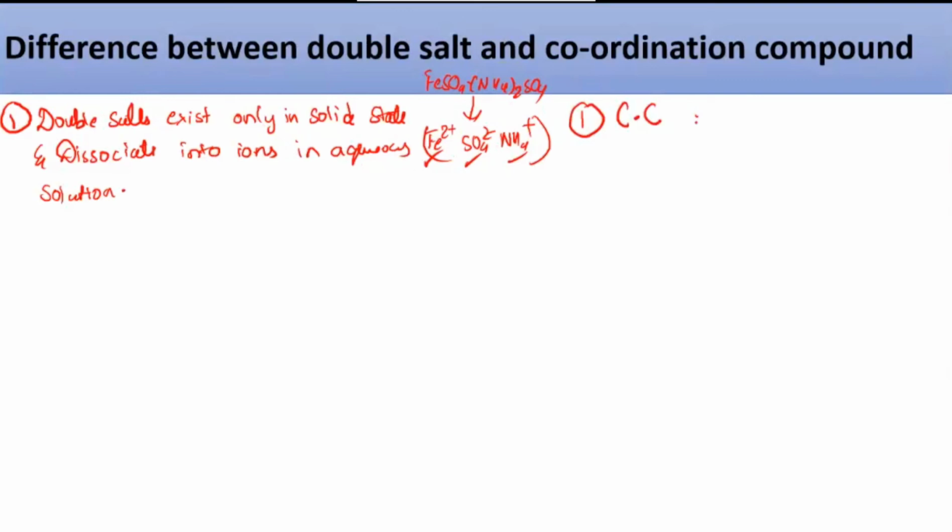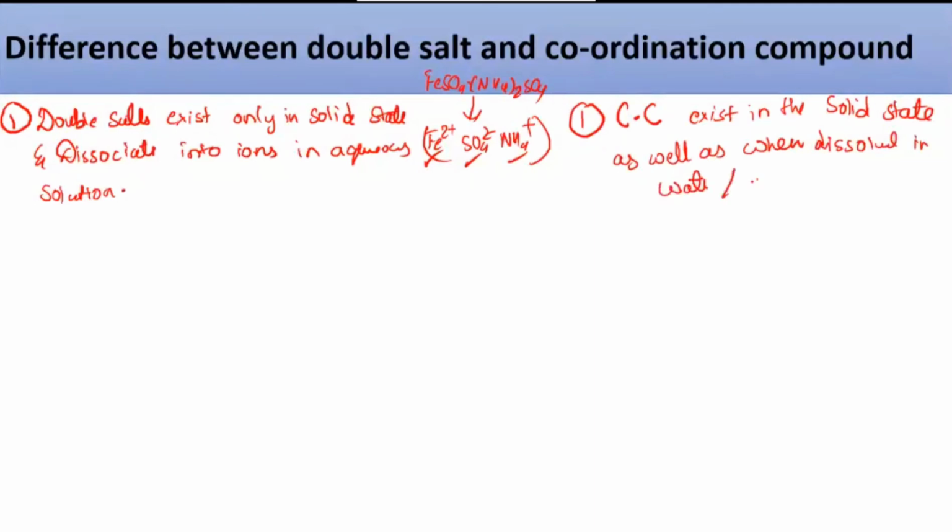Coordination compounds exist in the solid state as well as when dissolved in water or any other solvent. When dissolved in water or any other solvent, they will also remain intact. Like, this was the salt which I gave you that time for coordination compound, K4[Fe(CN)6]. This is the complex part of it, [Fe(CN)6].